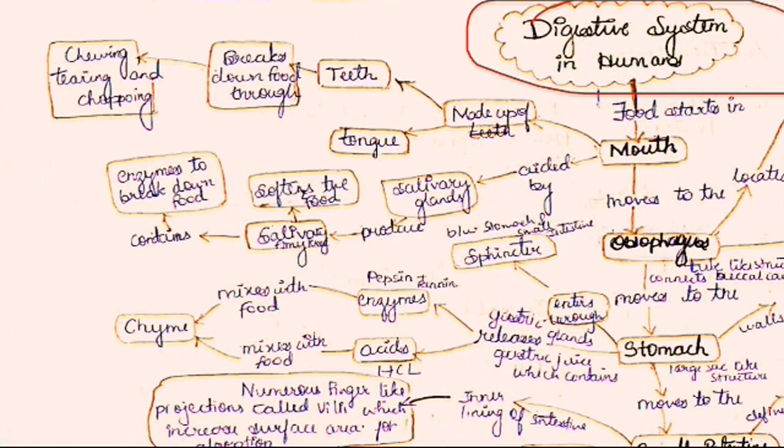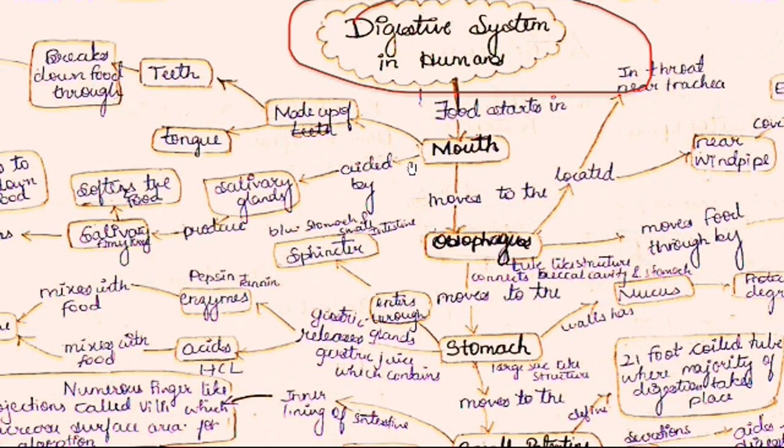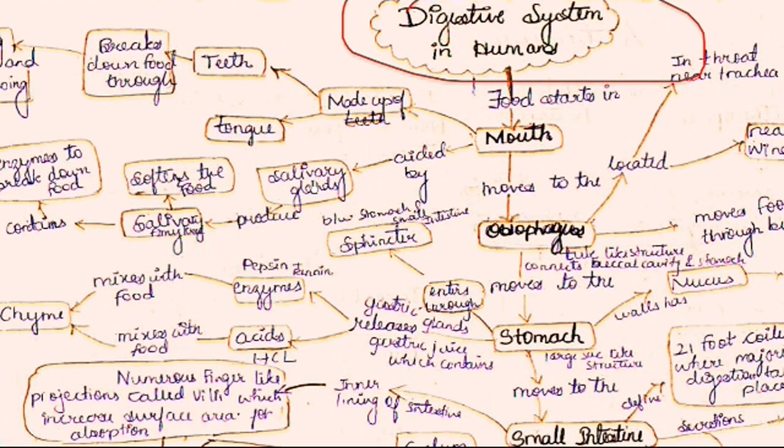The main part that helps in softening and chewing of food is the teeth. It helps in tearing and chopping of the food, breaks it down, and allows easy movement of food into the esophagus. In the mouth, it is also aided by salivary glands.